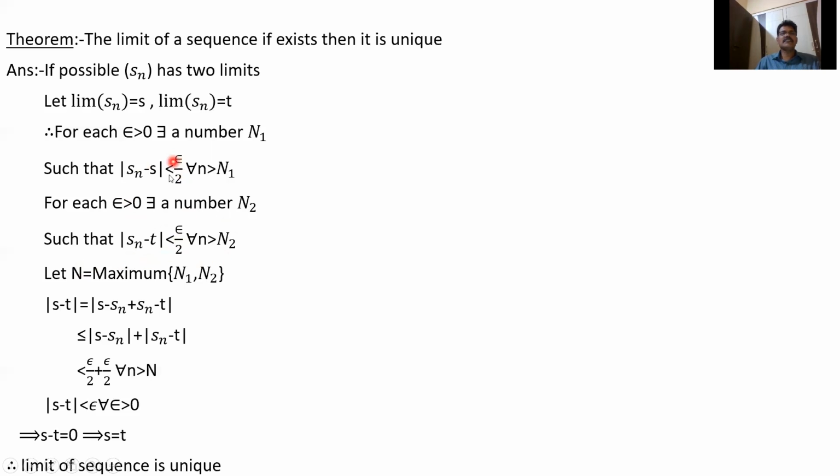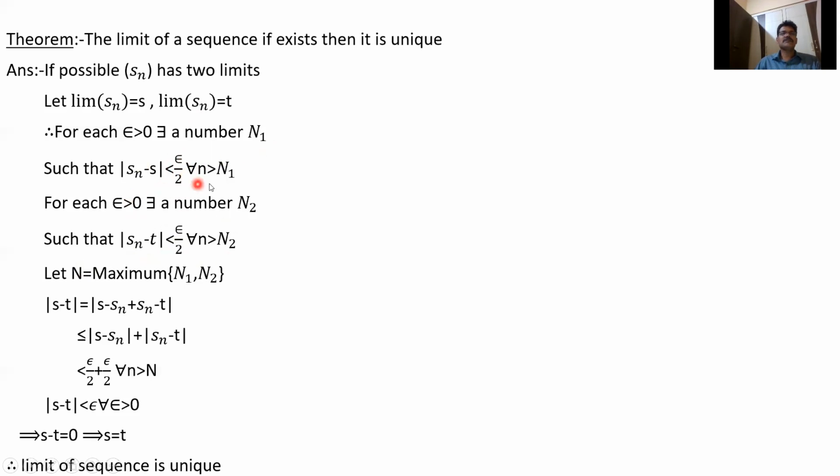I have taken epsilon by 2 only for convenience. If you change epsilon by 2 you get another number. So whatever you write on the right hand side must be positive. Epsilon is positive, so epsilon by 2 is also positive. For this epsilon by 2 you get a number n1.